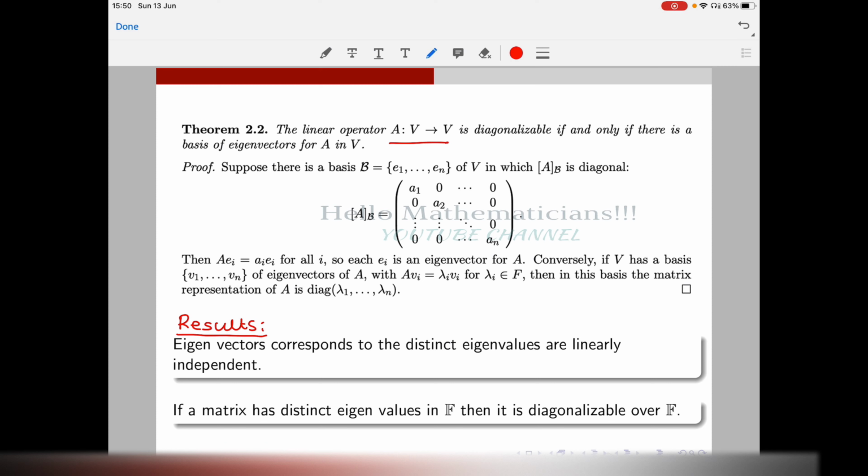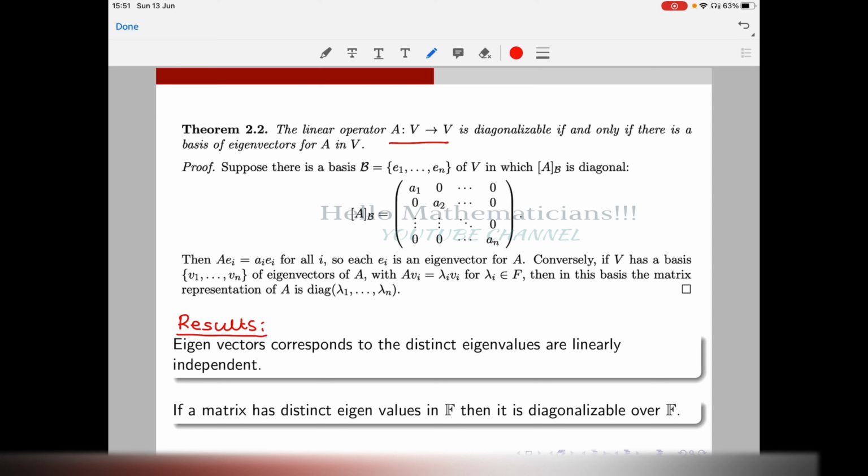You just go through the proof. It is a very simple proof, not a tricky one, just straightforward. You assume that it is diagonalizable, then you will get a basis of eigenvectors. Conversely, if you assume there is a basis of eigenvectors, then you get that the matrix is diagonalizable. Next, I'll state a couple of important results, and we will prove these results when we talk about Jordan canonical form in our subsequent lectures.